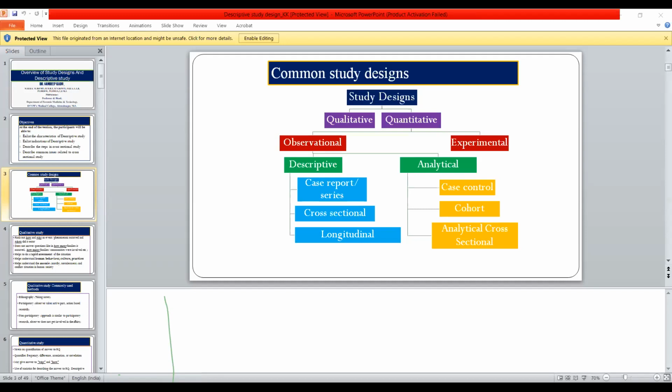Again, I am repeating, whatever your sample size, why this sample size? Because whatever research you are doing, your research should be applicable all over the world. That is known as external validity. There is internal validity also. But external validity means that whatever data you got during 18 months should be applicable all over the world.